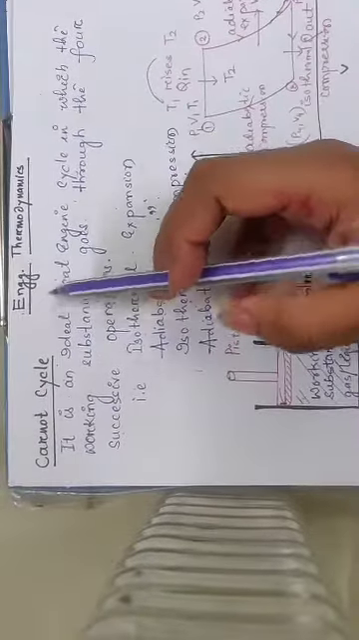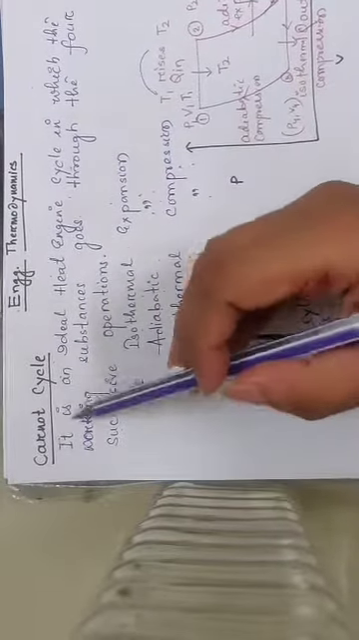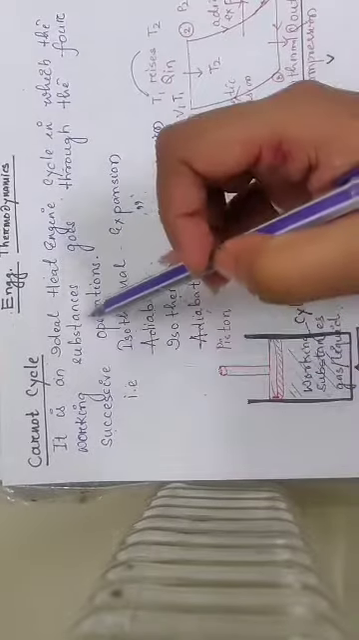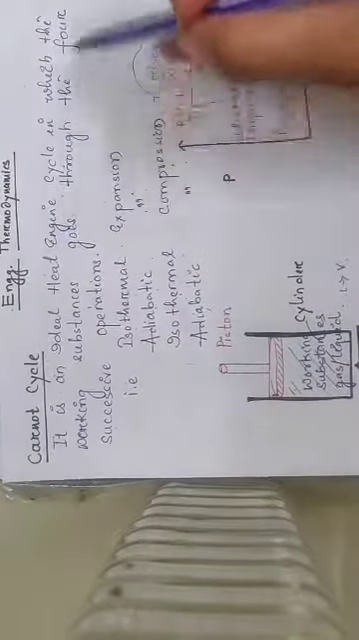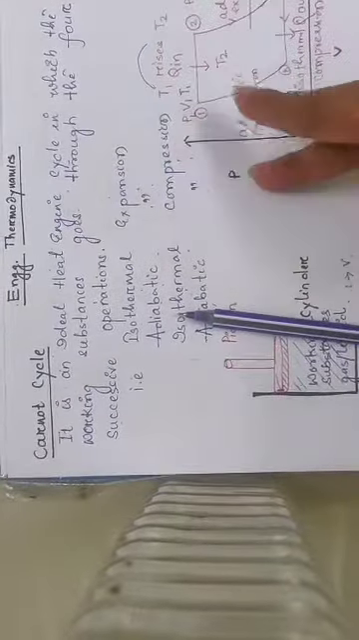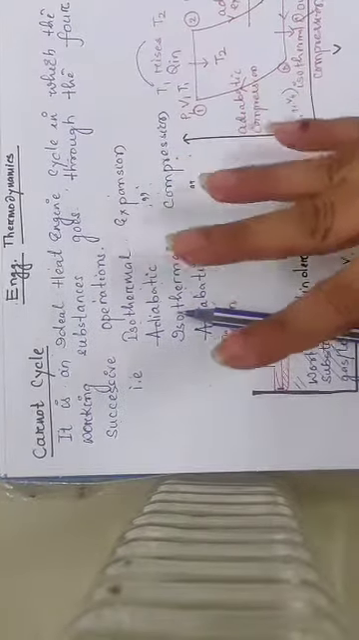Today I will discuss the Carnot cycle. What is the Carnot cycle? It is an ideal heat engine cycle in which the working substance goes through four successive operations.